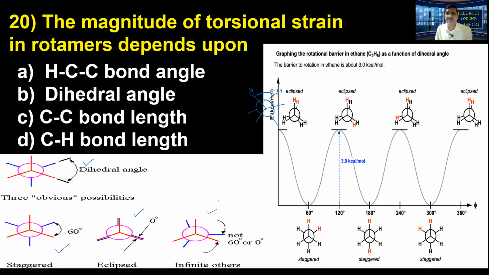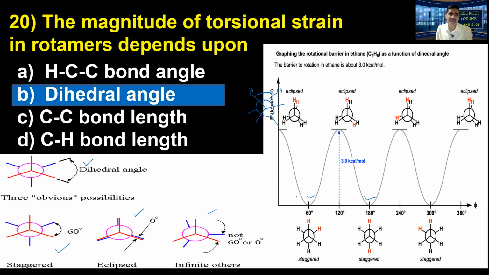Energy form ಹೇಗೆ changes ಆಗುತ್ತೆ ಅಂತ, eclipse ಬಂದಾಗ ತುಂಬಾ high level of energy content, going to be more unstable, and moving on to the staggered form going to be stable with a less energy content. ಯಾಕಂದ್ರೆ torsion strain minimum ಇರುತ್ತೆ. Therefore answer ಏನು ಹೇಳಿದೆ students? The torsion strain in rotamers depends on dihedral angle.